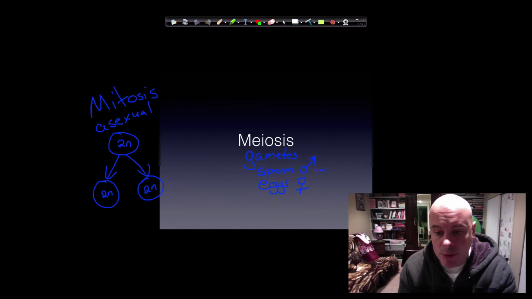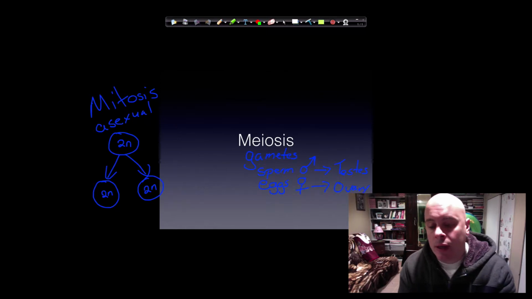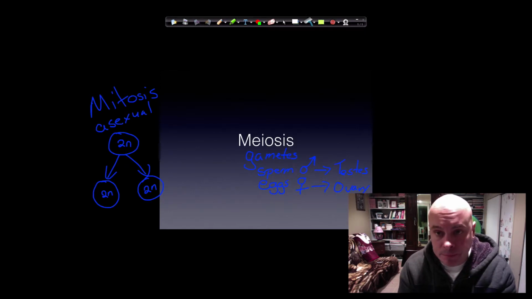Sperm is produced in the male gonad called the testes, and the eggs are produced in the female gonad called the ovary. Males can produce sperm from puberty until death, and females are born with a set number of eggs, and it goes from puberty to menopause, depending.